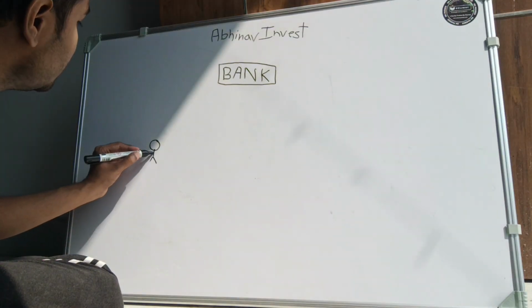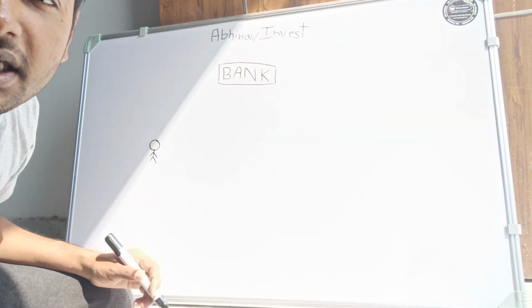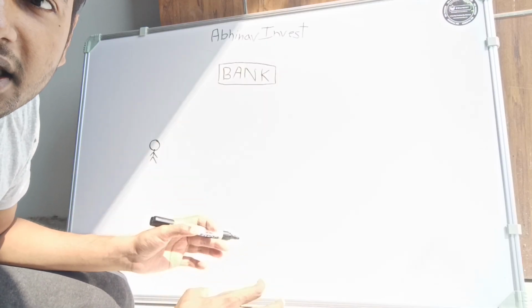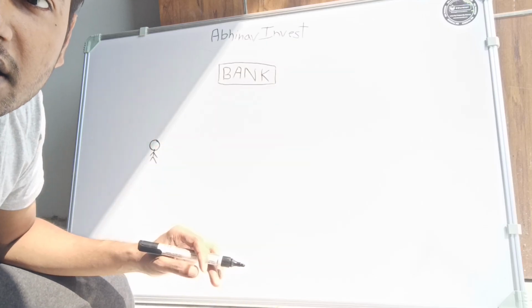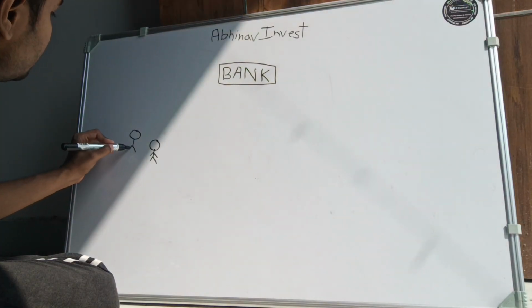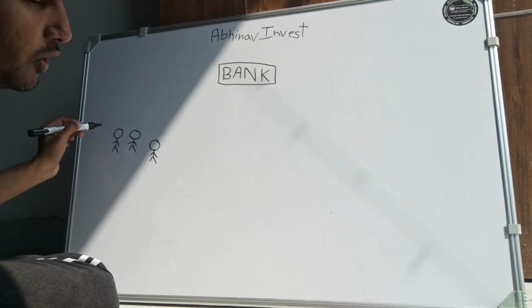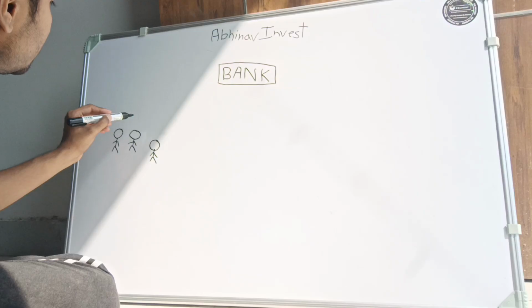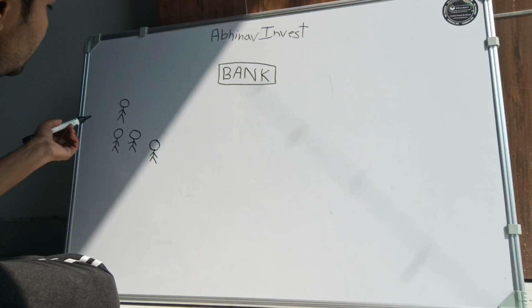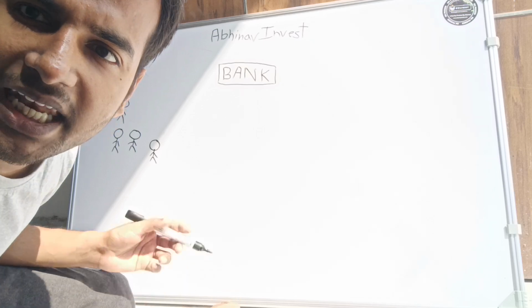Okay, this could be any individual depositor, this could be any company, this could be anyone who deposits his or her money or its own money in a bank. Okay, and there are a lot of them, a lot of people. All of these are depositors. These depositors could be humans, could be a company, anyone who is depositing their money in the bank.